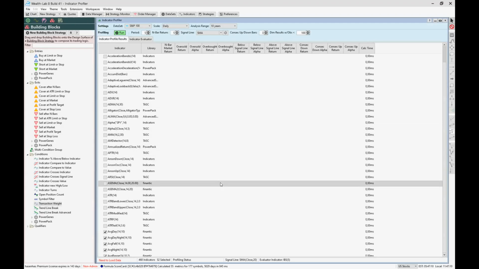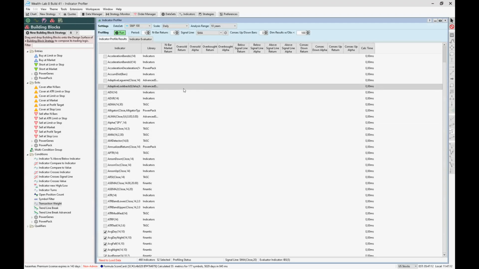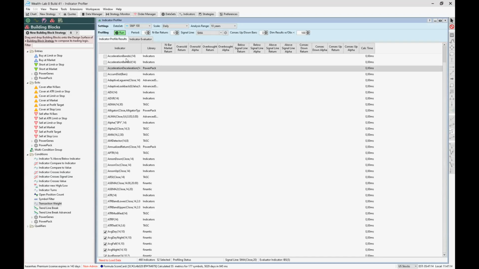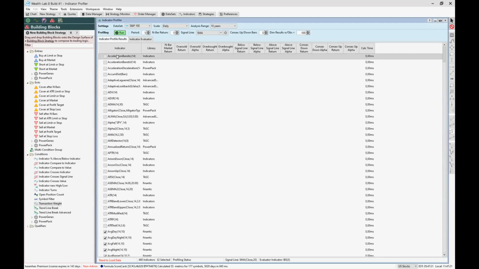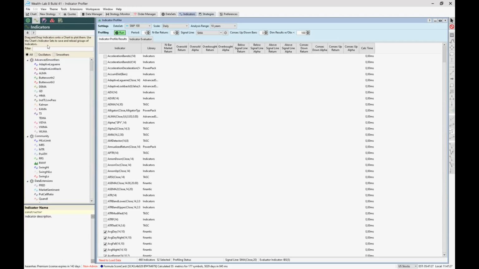The indicator profiler is a free tool included in WealthLab. With this tool, you can look for the alpha of each indicator included in WealthLab. As you can see here, you have all the indicators. So good luck if you do this without being evidence-based.